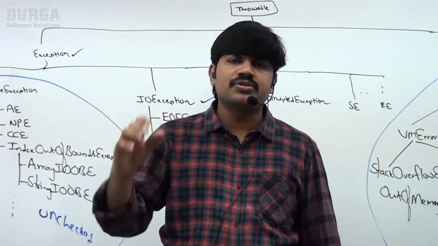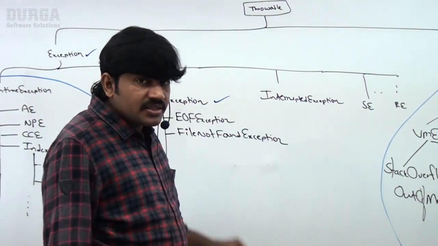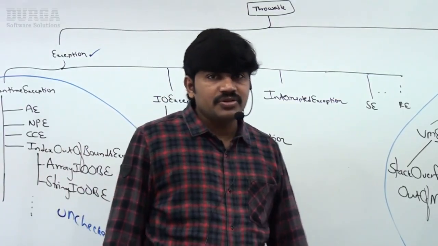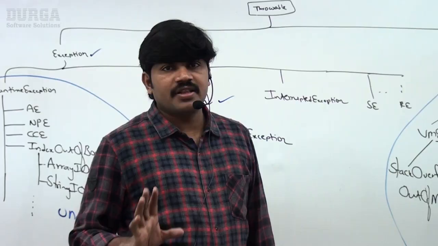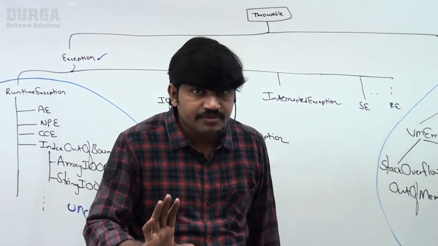The compiler is always going to check whether you are handling checked exceptions or not. But in the unchecked area, the compiler never checks. Is everyone in a position to understand what checked and unchecked exceptions are, right?